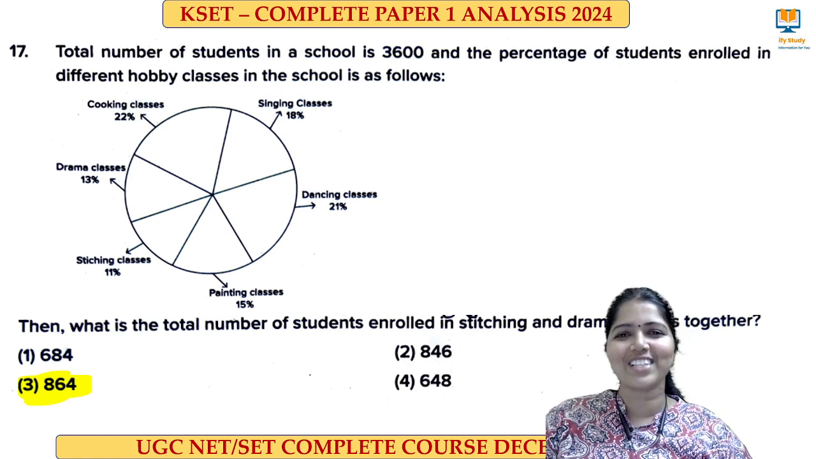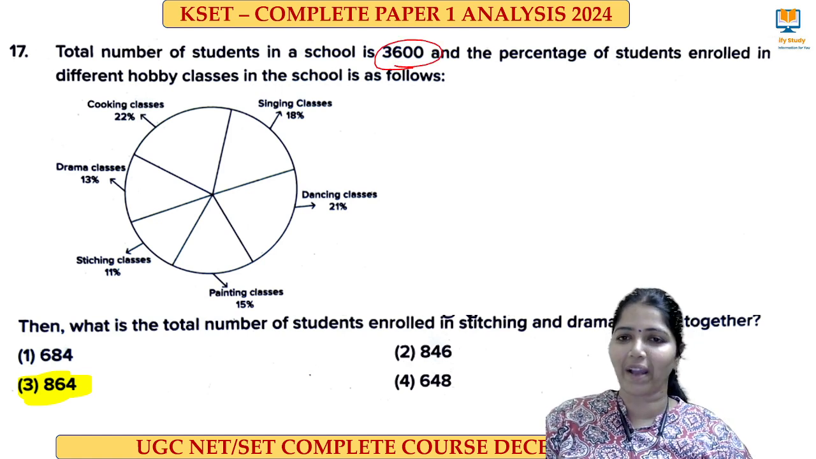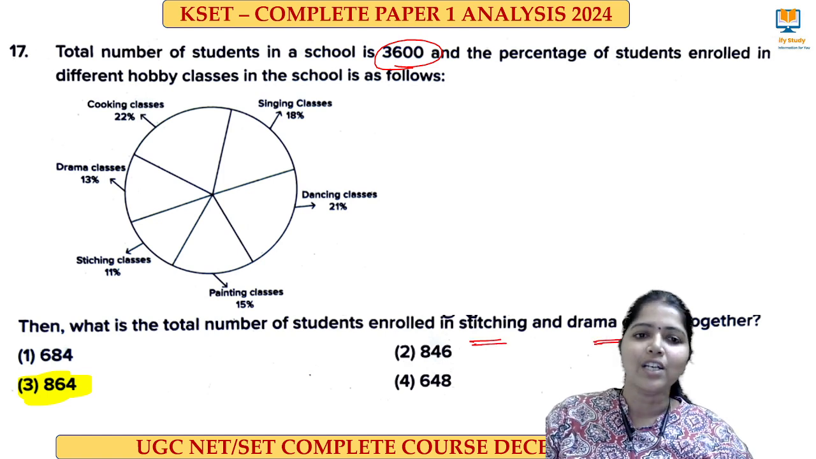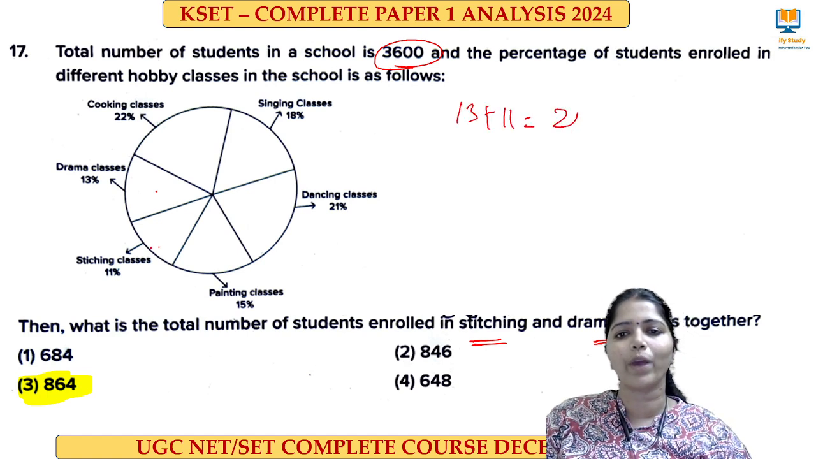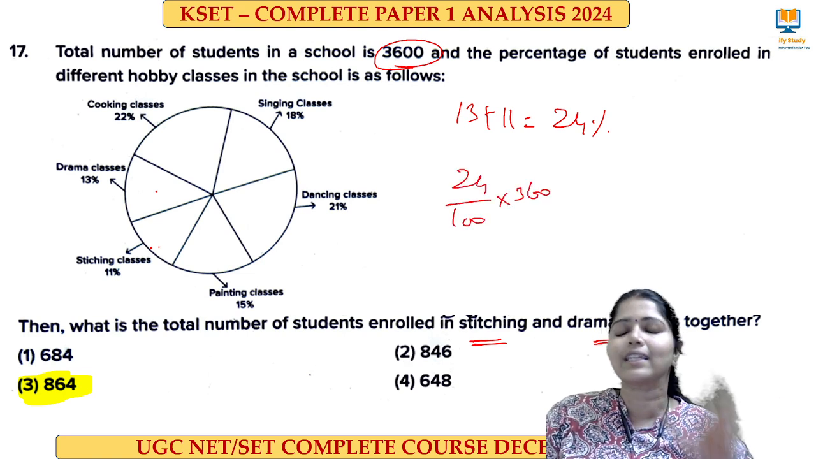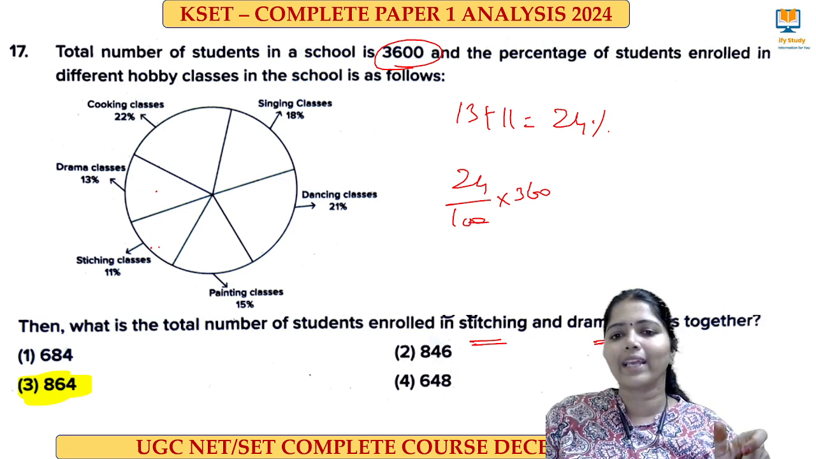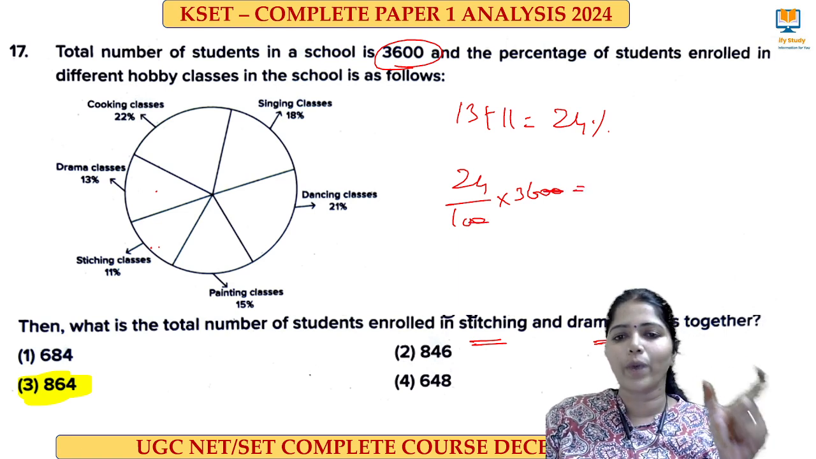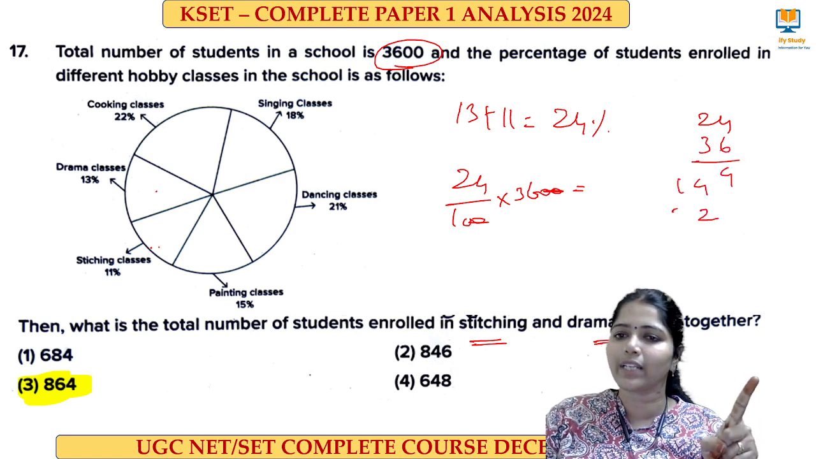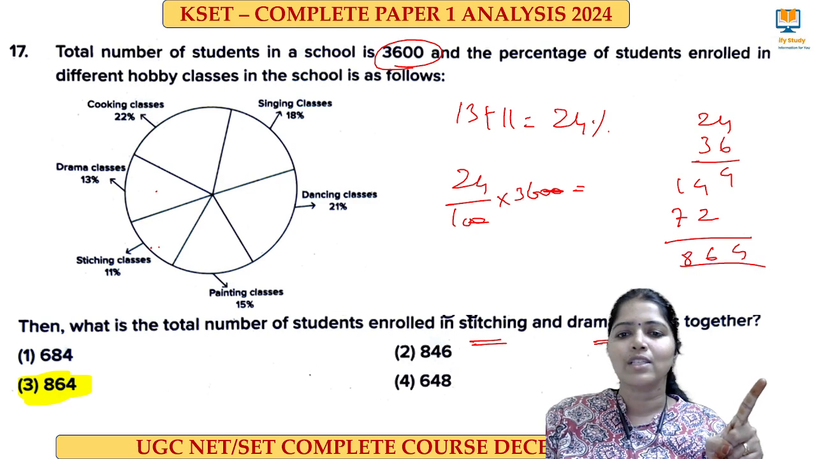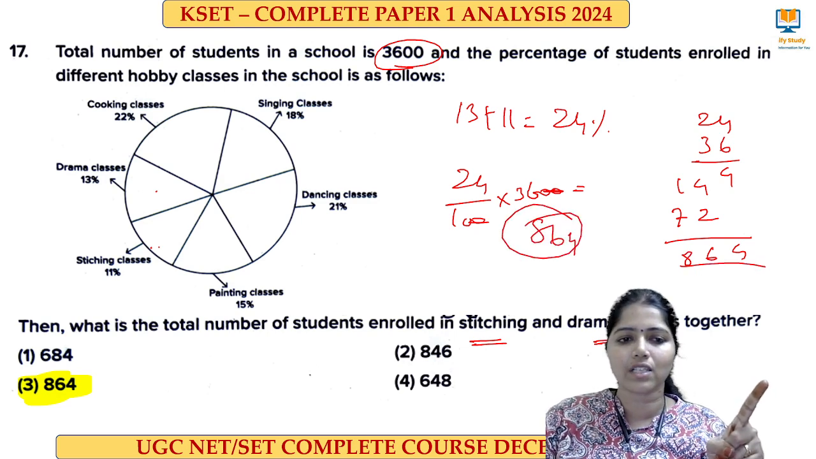So the total number of students in a school is 3,600. They have given a pie chart. They have asked you to find the total number of students doing stitching and drama class together. So stitching and drama class together, we can say 13 plus 11 equal to 24%. So we have to find the number of people here. So 24 divided by 100 into 3,600, that's the total number of students studying in that school. Cancel the zeros, right? So 24 into 36. 4 carry to 144, 12 carry 172. So 864 is the right answer for this question.